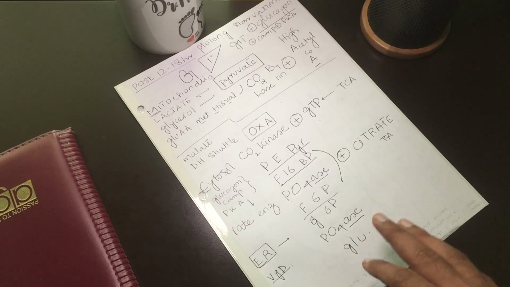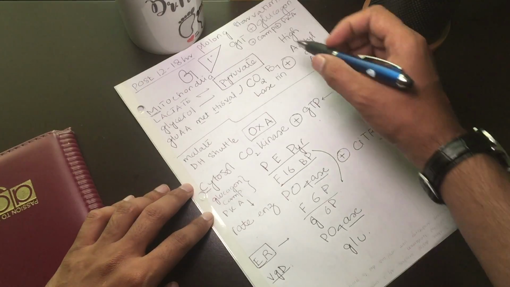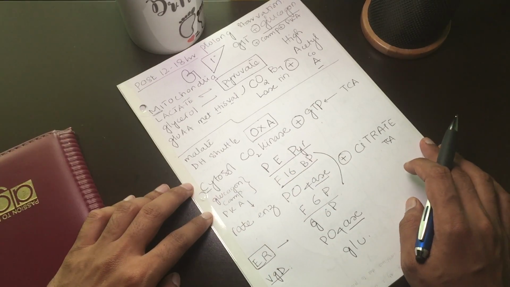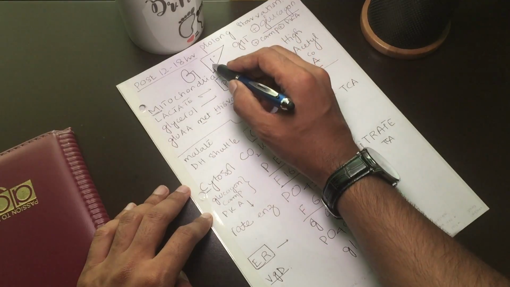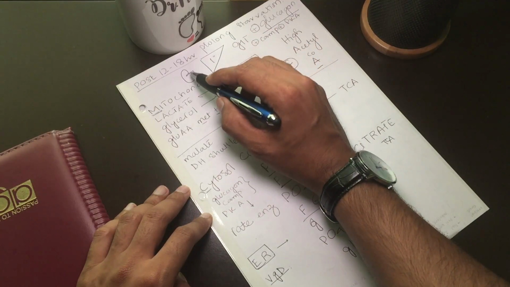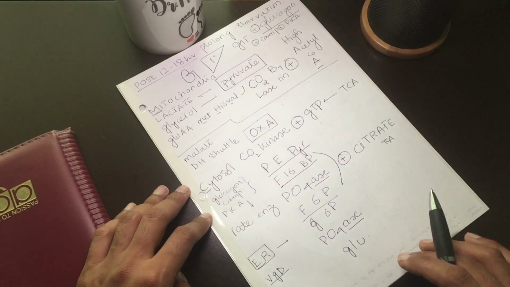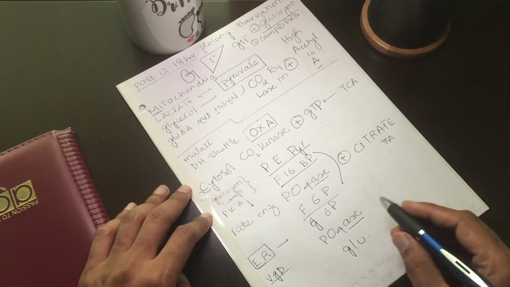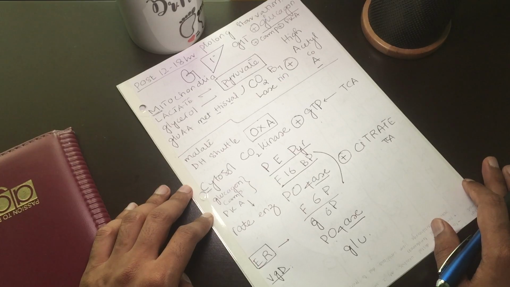So this is primarily the gluconeogenic pathway, and it happens primarily in the liver, but also in the kidney and intestine. So if we have deficiency of any gluconeogenic enzyme, we have hypoglycemia.